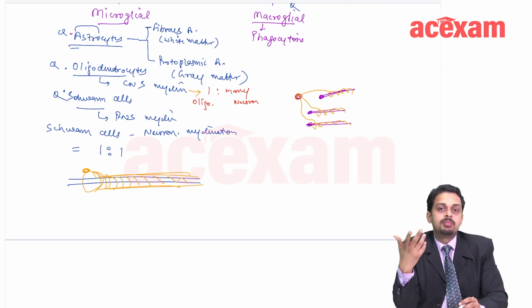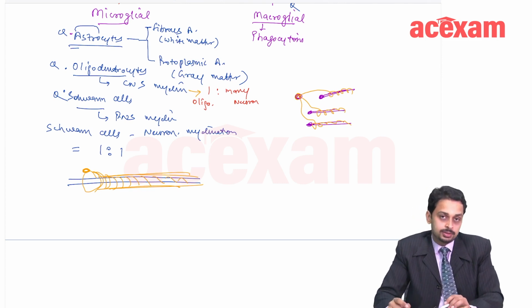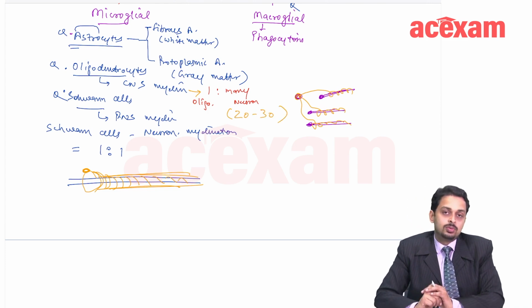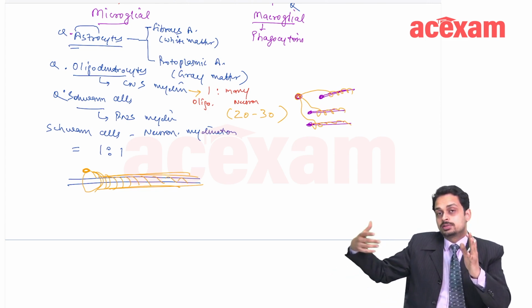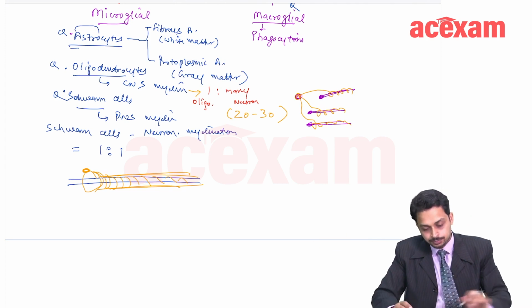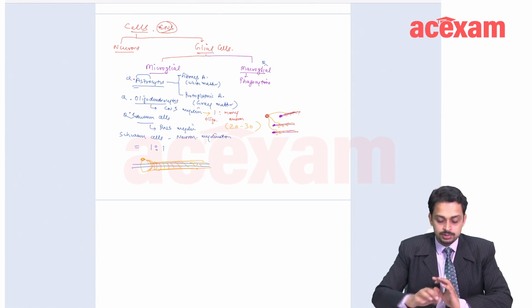You can remember it like this: oligodendrocytes help in CNS myelination, and the ratio of oligodendrocyte to neuron is 1:many, near about 20 to 30. So one oligodendrocyte can give myelination to as many as 30 neurons. So, these are the glial cells.